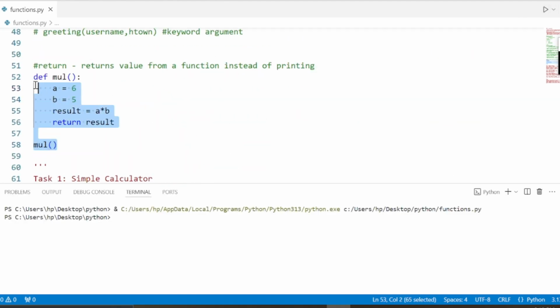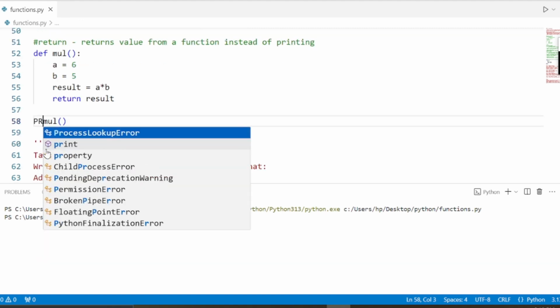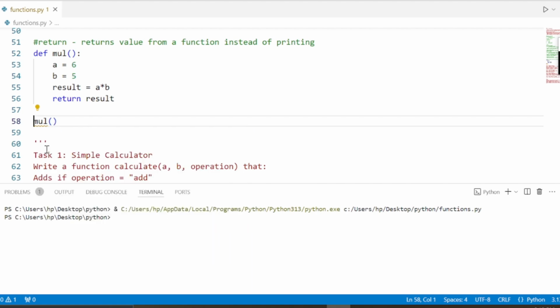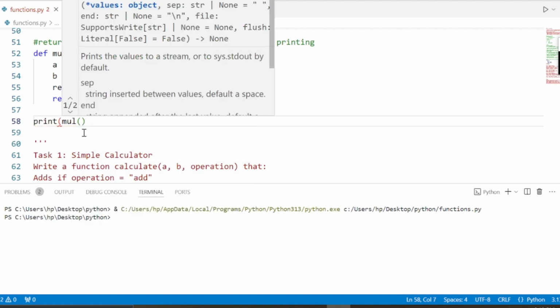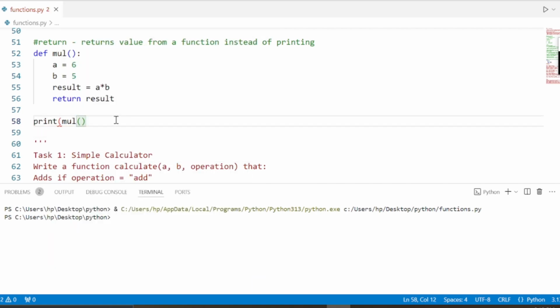Once we call it, we don't see anything because you're returning the results. But you can print it.